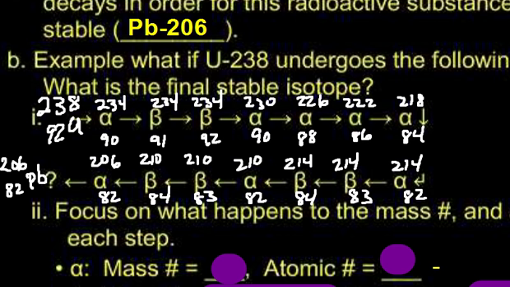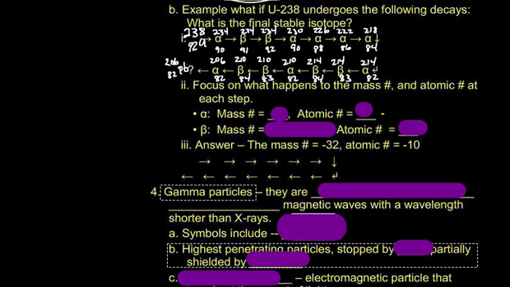And here's an extreme close-up of what you should have got right now. Notice all of these are the mass numbers, and those are the atomic numbers until we get all the way to 206,82 lead. Okay, so let's zoom back out. And so let's focus on what happens to the mass number and the atomic number at each step.